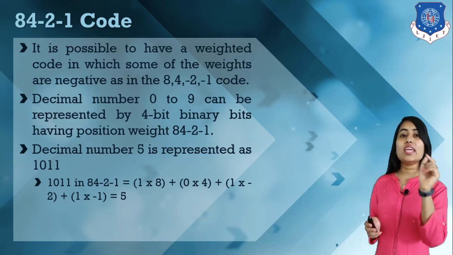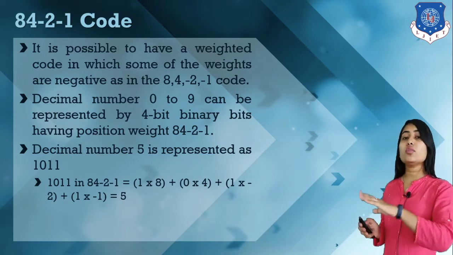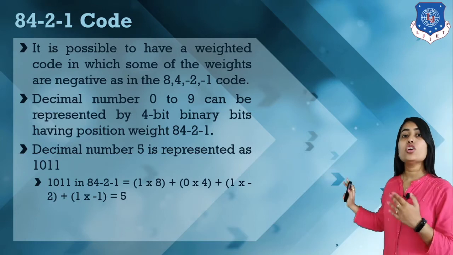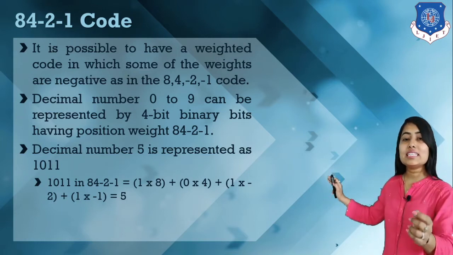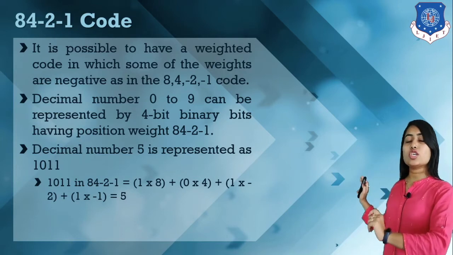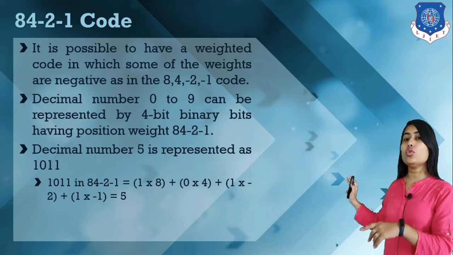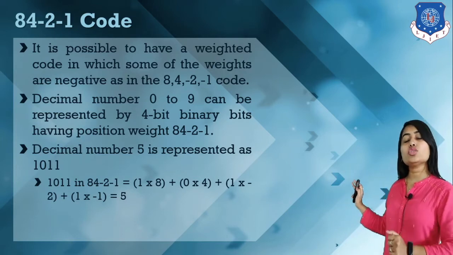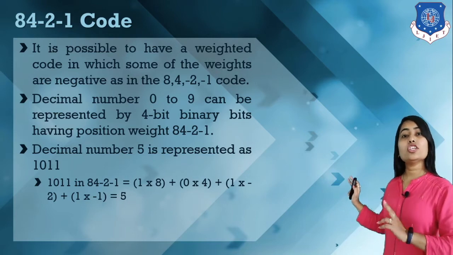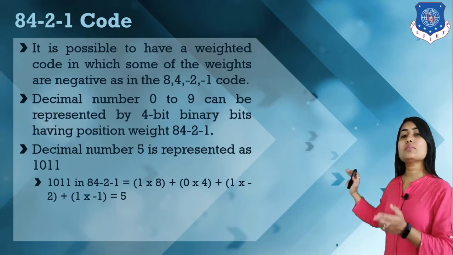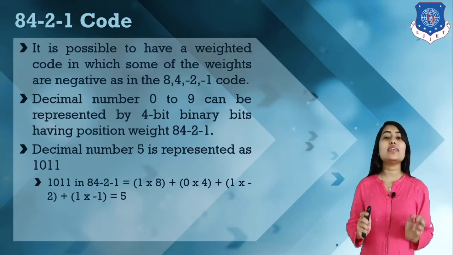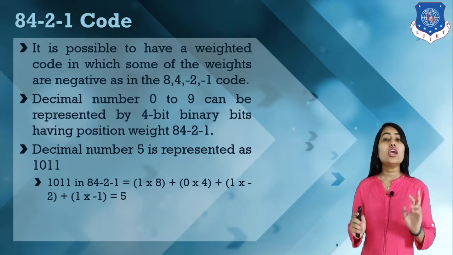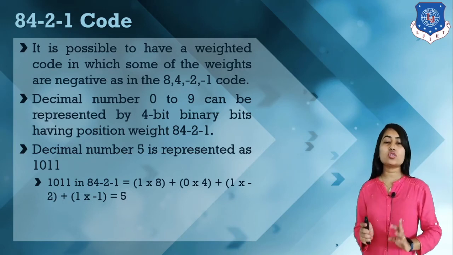So for 8 4 minus 2 minus 1 we can write 5 like 1 0 1 1, because we use 8, minus 2 and minus 1. So this is how we can represent decimal number 5 in the 8 4 minus 2 minus 1 code format.